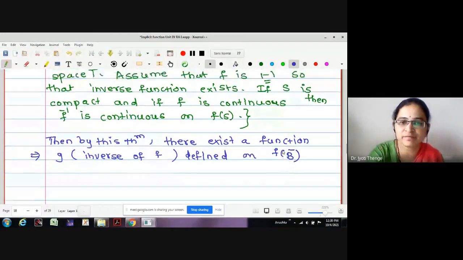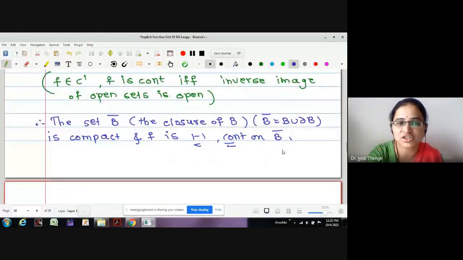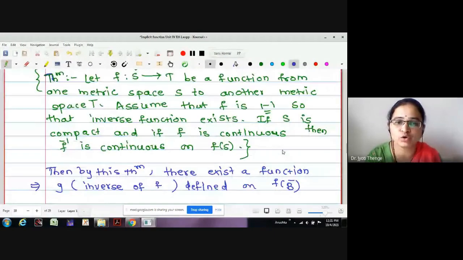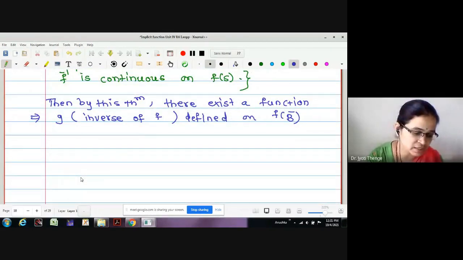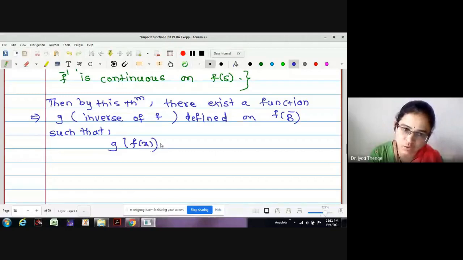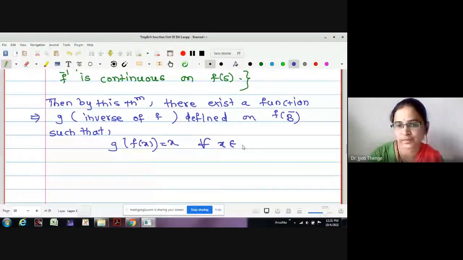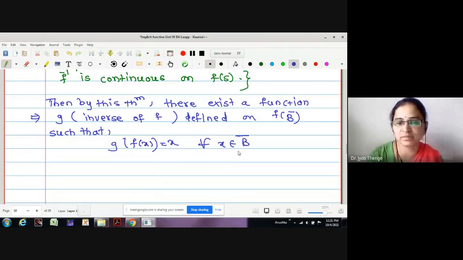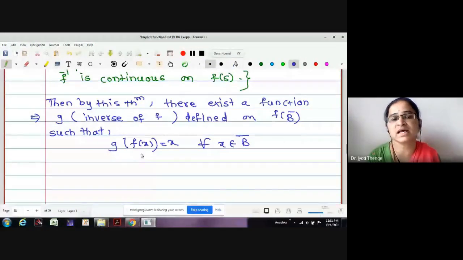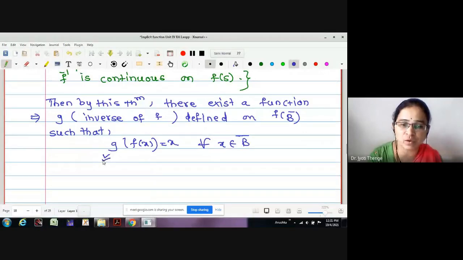Why are we taking f of B bar? Because here we have written that the function is compact on B bar and we want to use this statement. Therefore, I am going to define the inverse on f of B bar, knowing B bar is compact, such that g of f of x is equal to x for all x in B bar. That is, g plays the role of the inverse of f.